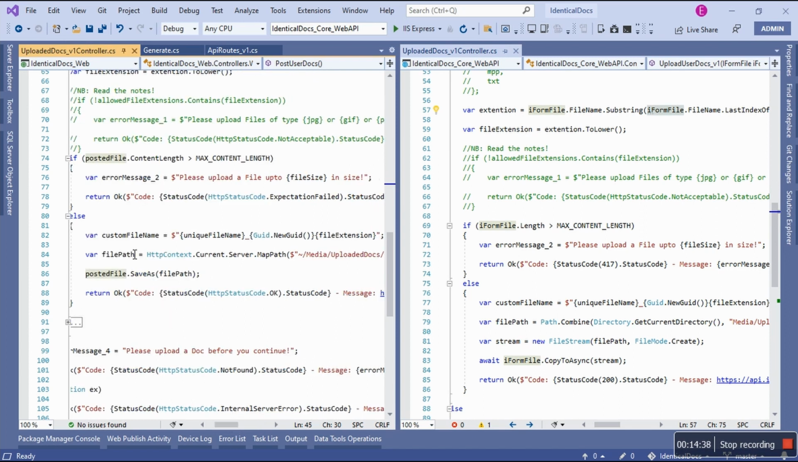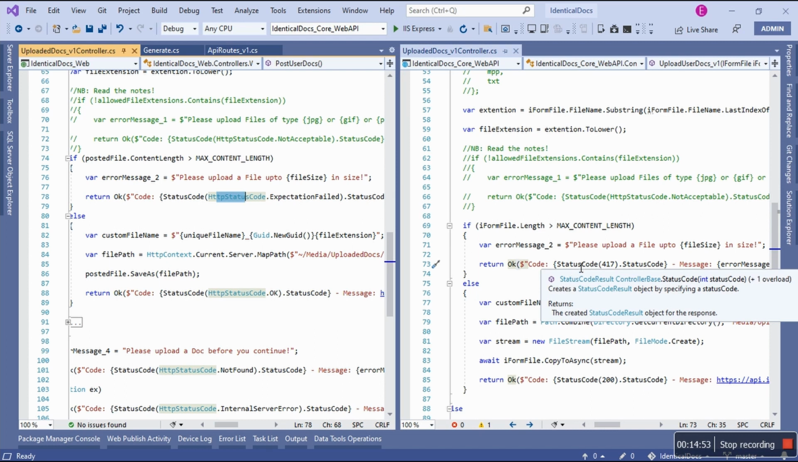Look at this. Here I'm returning OK, right? And here I'm still returning OK, but I'm still using string interpolation. But look at this one, status code, and I have to pass in the HTTP status code. This is too much. What's in .NET Core, I just now say status code.